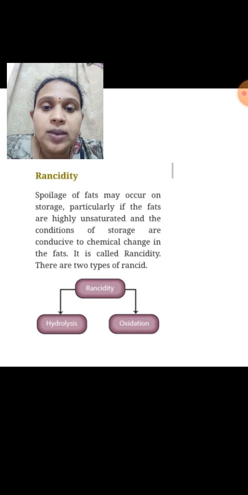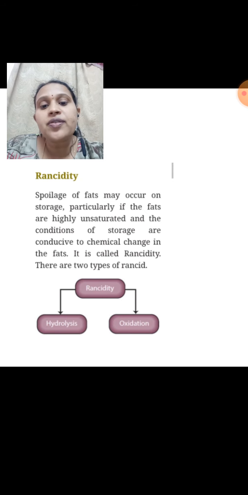Hydrolysis type of rancidity: if more water or more moisture is present in the food, it allows the food particles to undergo a chemical reaction, and thereby spoilage of food occurs. This is known as hydrolysis type of rancidity. The second one is oxidation. When food is kept open in atmospheric air, the food reacts with oxygen and oxidation takes place. When oxidation takes place, the food gets spoiled. This is known as oxidation type of rancidity.